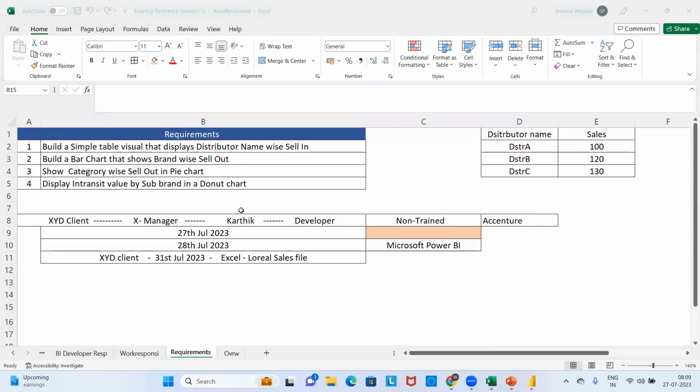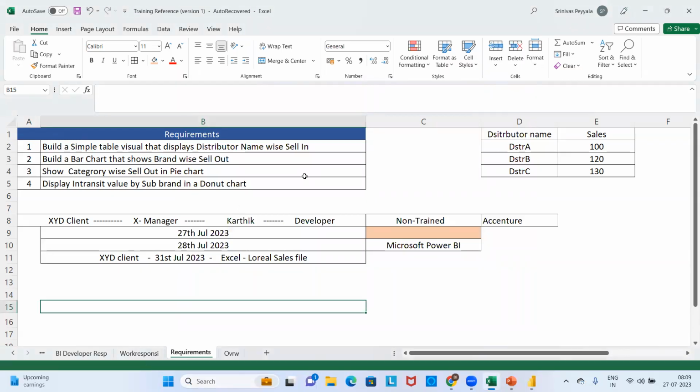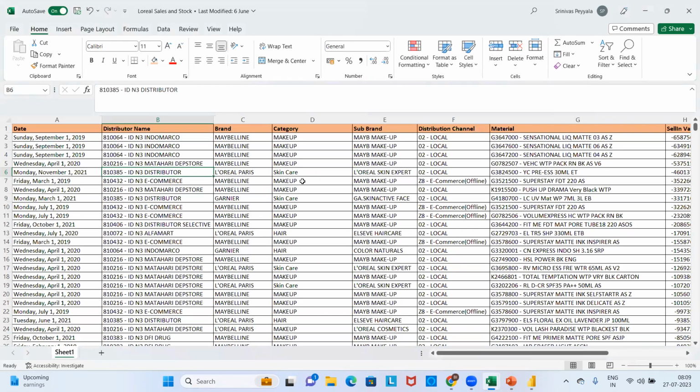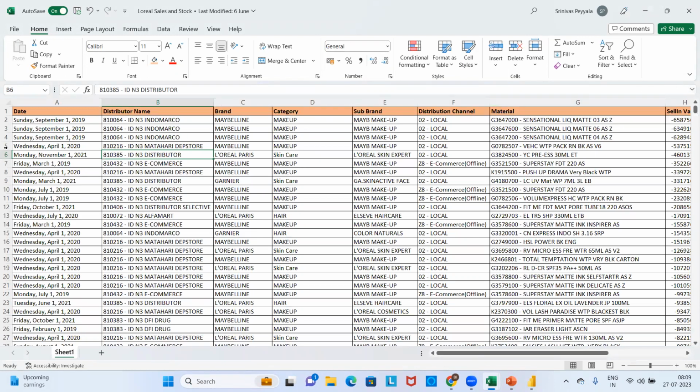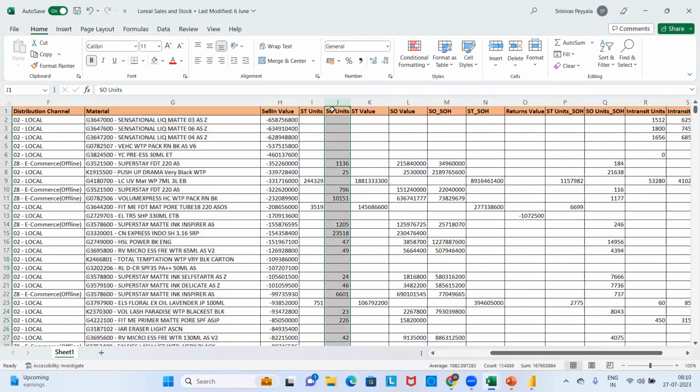Seema. Once he received the data from the email or from some SharePoint link, he tried to open the data to see what is available in it. Seema, this is the data that was provided by the client. There are dates, distributor names, brands, categories, sub-brand, some material, which is real-time project data that was provided to Karthik.